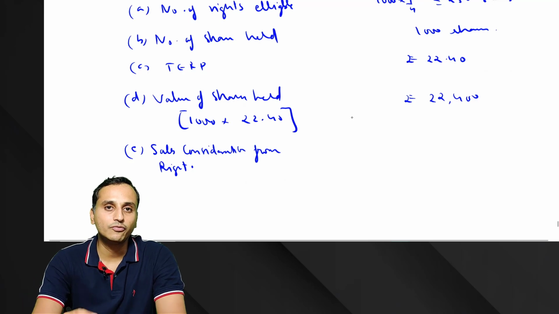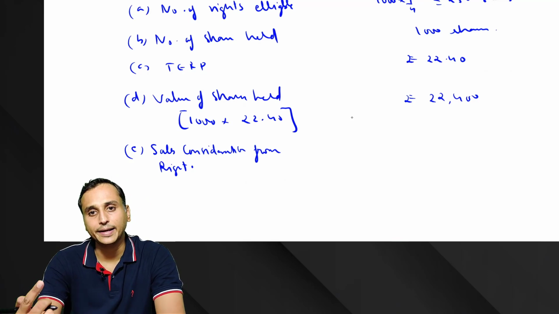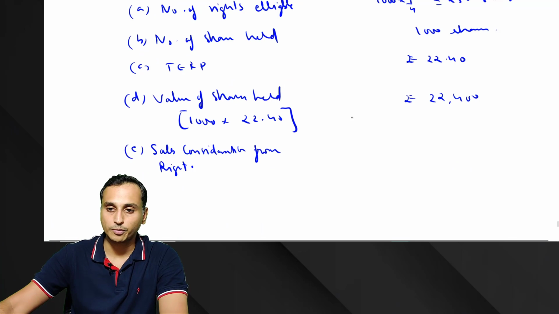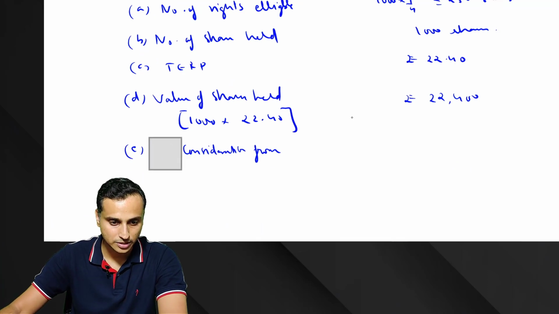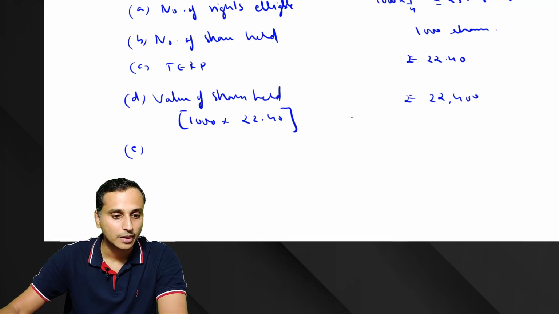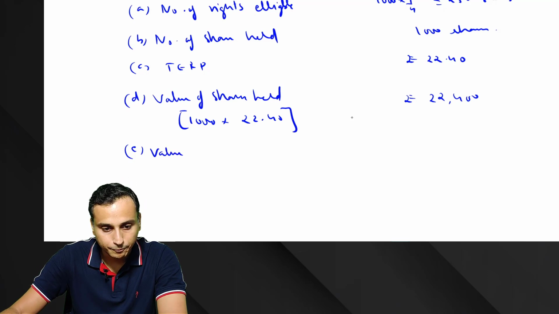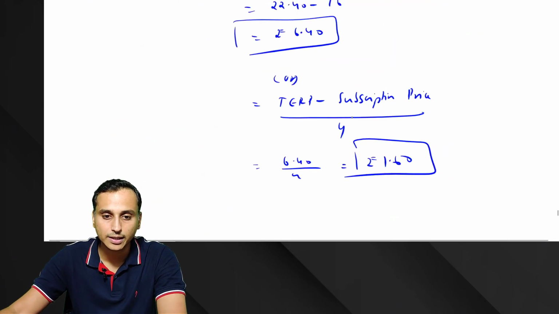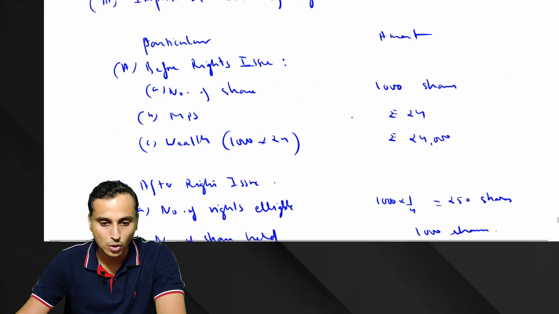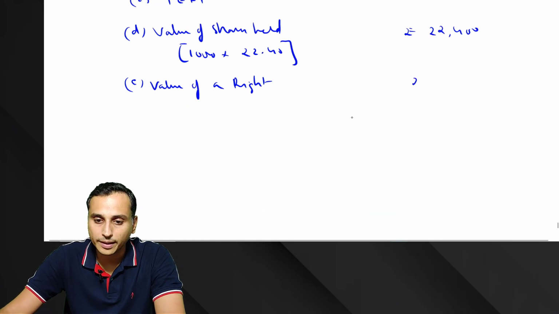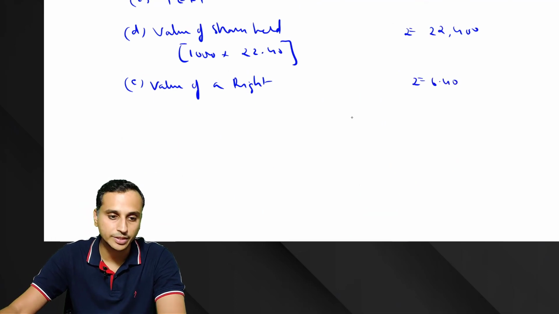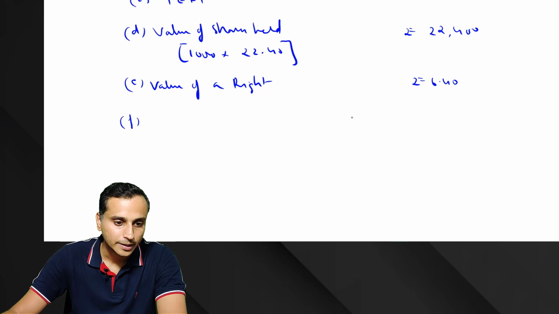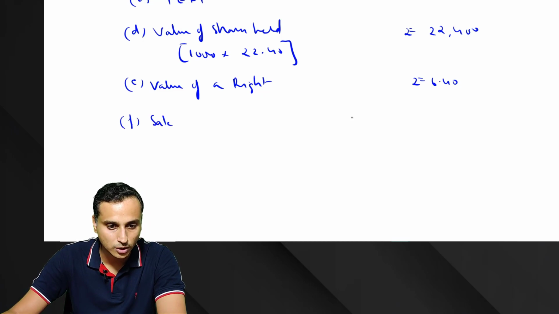So what is the value, at what price he would have sold the right? At the value of a right. Okay. So before writing the sales consideration, let's first write the value of a right. Value of right is how much? We calculated 6.40 rupees. Yes. So sale proceeds or consideration